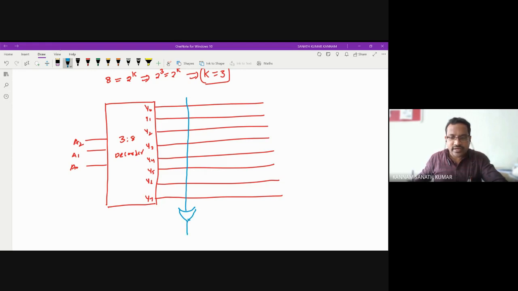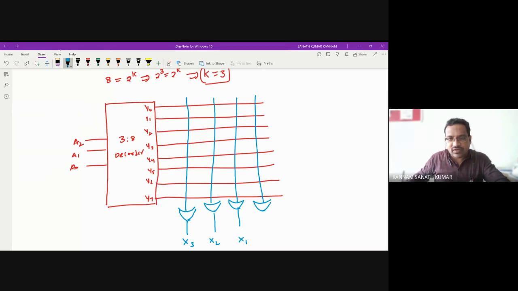This is X3, this is X2, and this is X1. To represent the connection, there will be a fuse, like a cross mark.